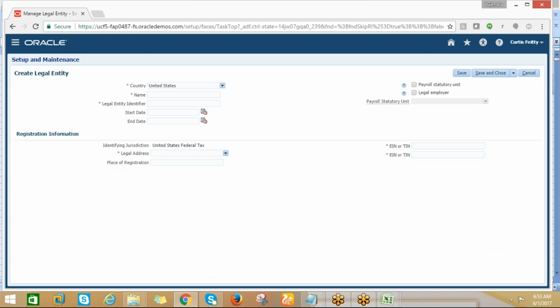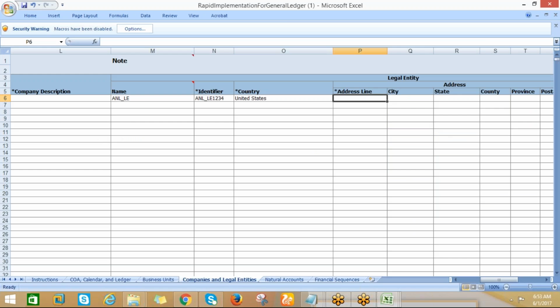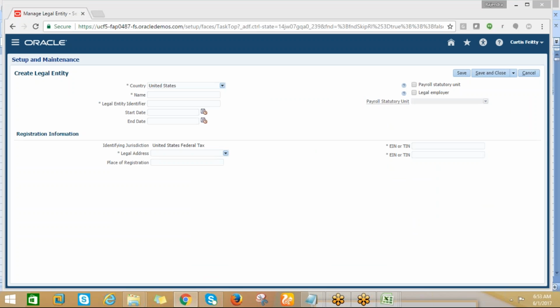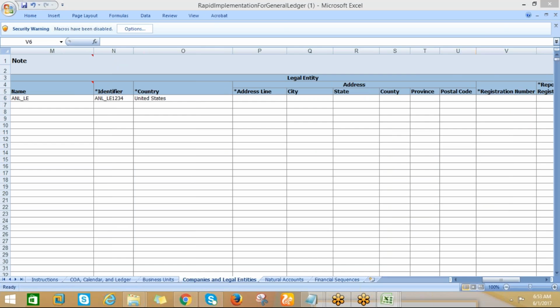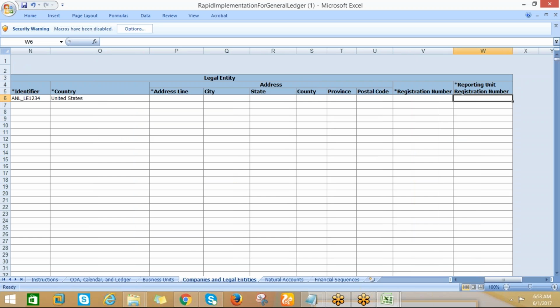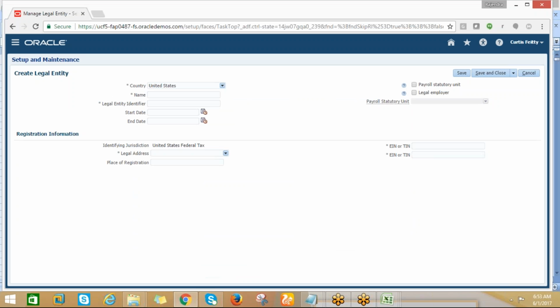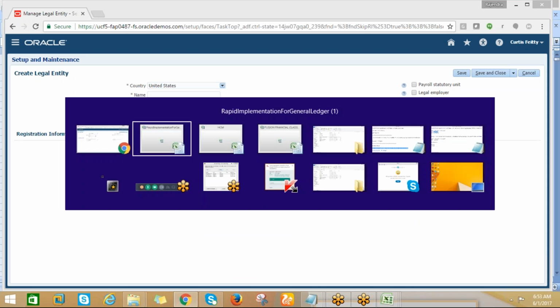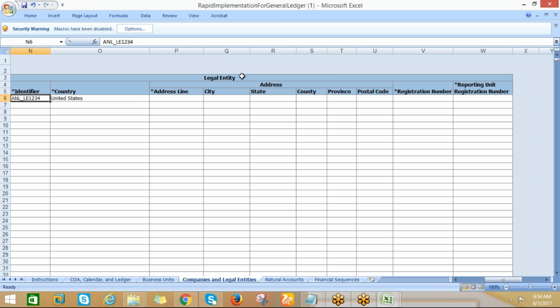Here we had given country name, identifier, and legal address. Okay, address I can take, registration number, reporting unit. So for registration number, I can give ANL LE 5678, and I can give ANL.